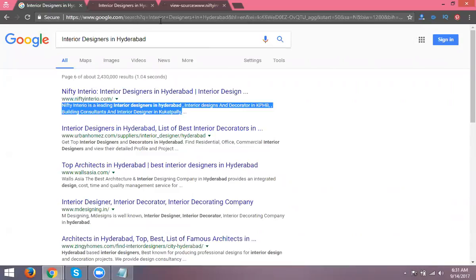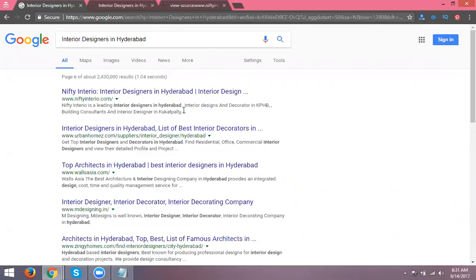Title and description are very important for your website. The title should match your description. When writing the title, matching it with your description is very important. Simple example: I'm searching for interior design Hyderabad. The same title matches my description here. Look.